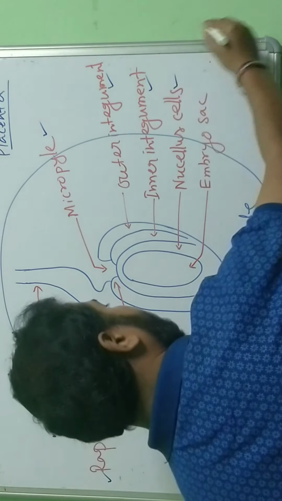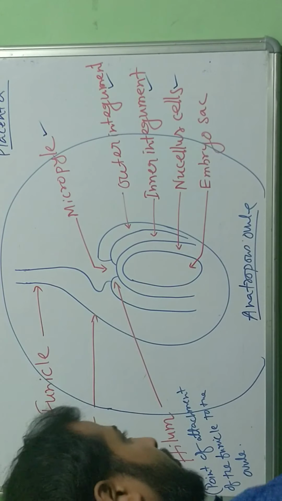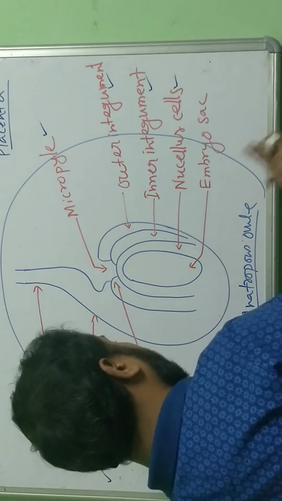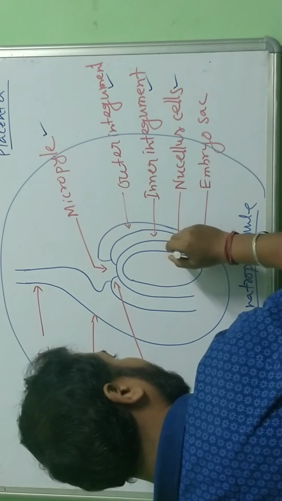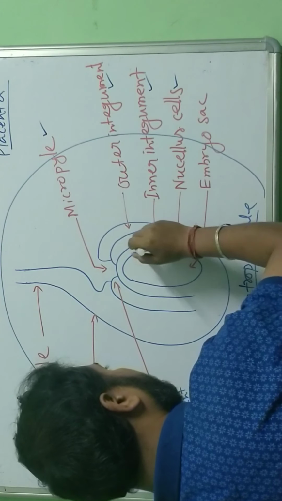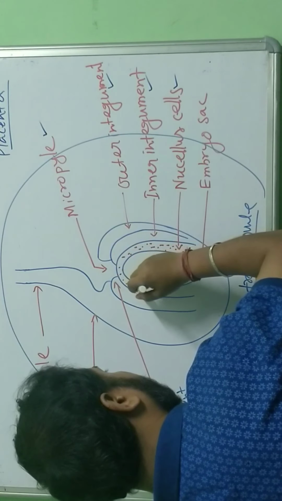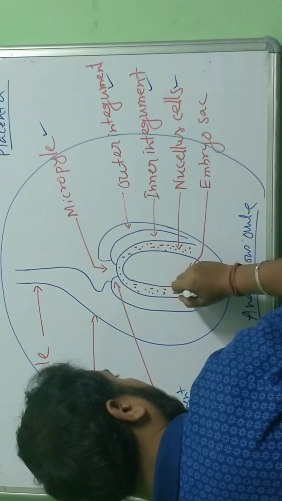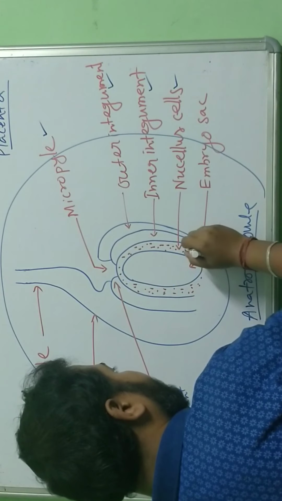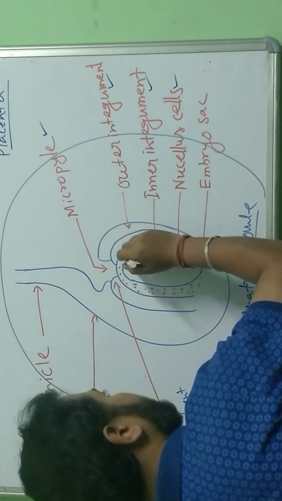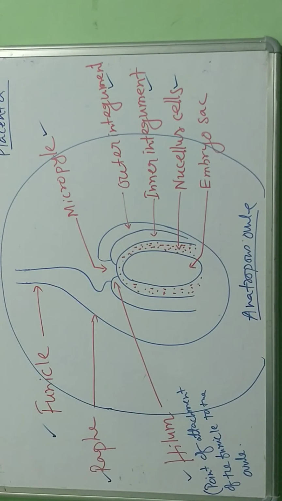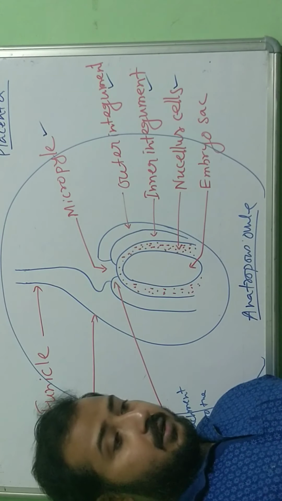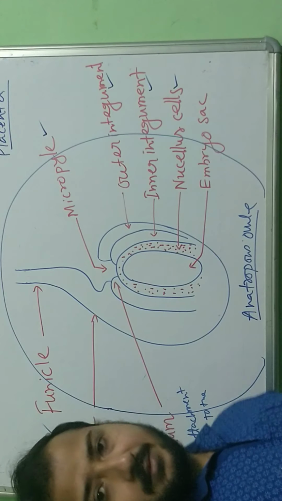Nucellar cells. The next is nucellar cells. So here there are many nucellar cells present. Okay, what are these nucellar cells actually? These nucellar cells are nothing but parenchyma cells, you can say.